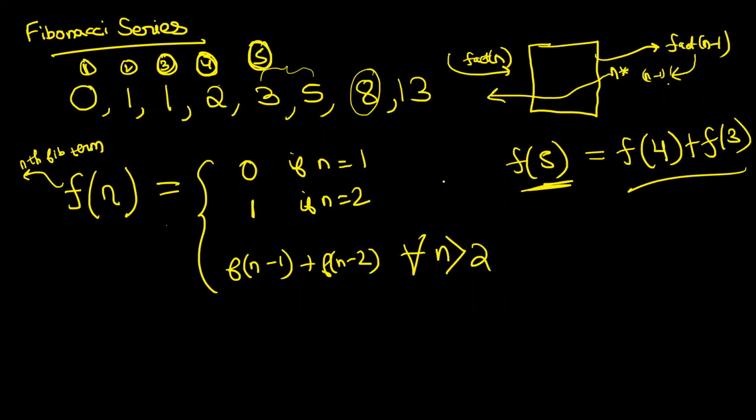So the nth Fibonacci term is nothing but get the n minus 1th Fibonacci term, get the n minus 2th Fibonacci term, add them up, that gives you the answer to the nth. It's not like loops, I would say, but yeah, it can be used to simulate loops, right? Okay. So this is the basic definition of the Fibonacci series.